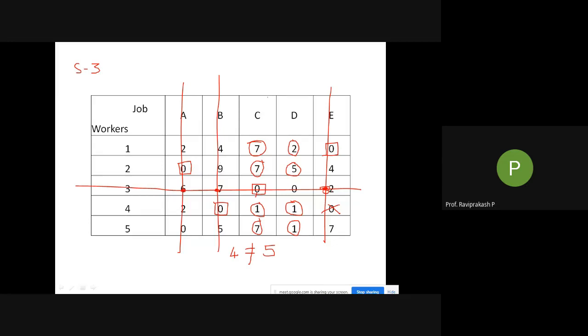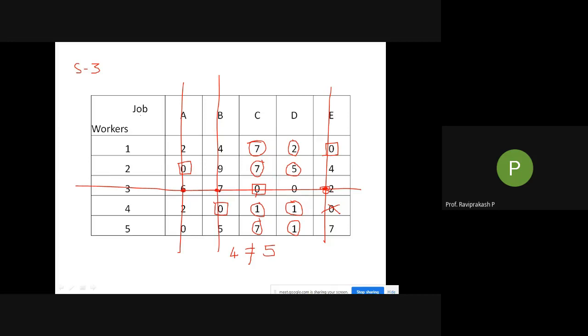We subtracted from all these circled numbers, and we added to the numbers where a crossing happened from the cancelling that we have done. Here only one line is there. If there was one more line here, then at those joints or points where two lines cross, we would need to add this smaller number. Here there is only one line, so I am adding only at these 3 points: 6, 7 and 2 become 7, 8 and 3, and all the circled numbers become less by 1.